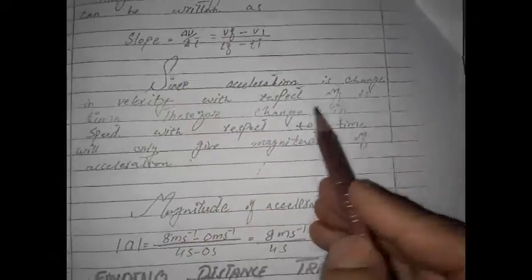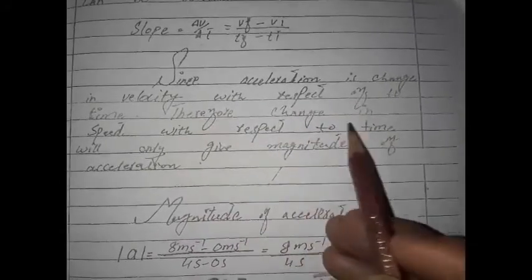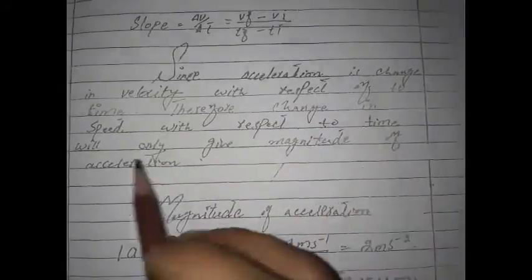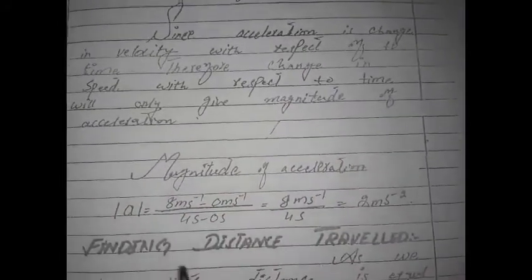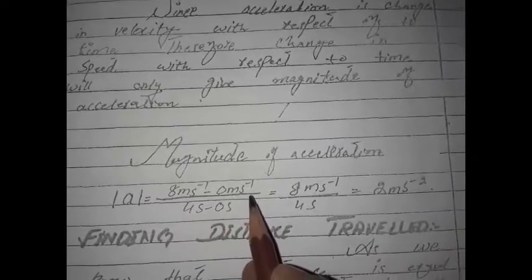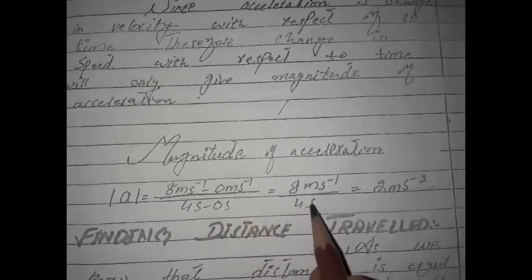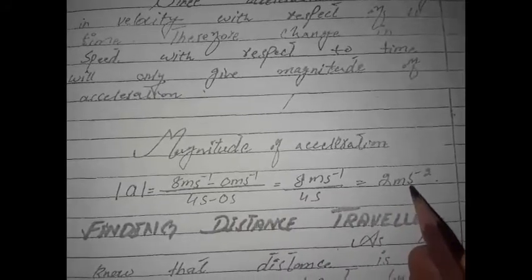Since acceleration is change in velocity with respect to time, the change in speed with respect to time will only give the magnitude of acceleration. Magnitude of the acceleration a is equal to 8 meter per second minus 0 meter per second, 8 meter per second divided by 4 second, which is equal to 2 meter per second square.